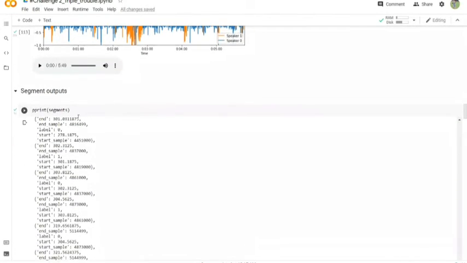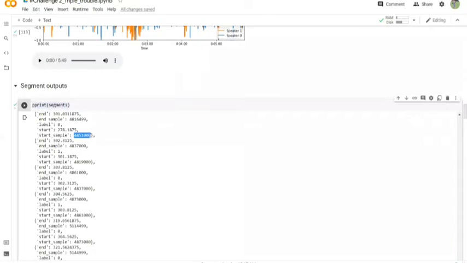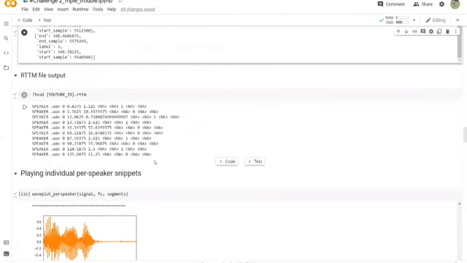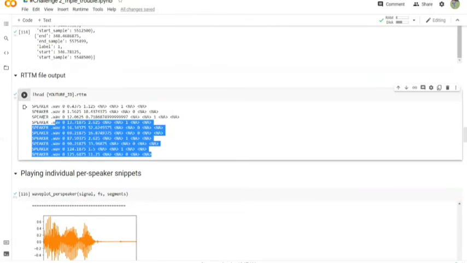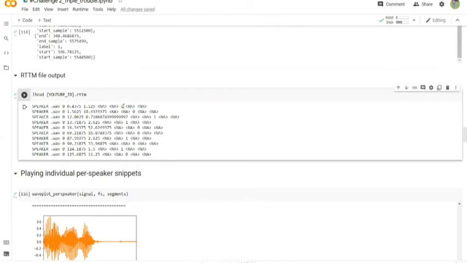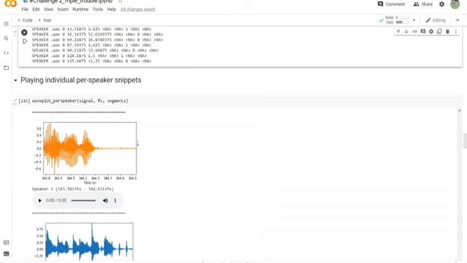Moving further, we are printing the segments, this is the start time and this is the end time. Here we can see the frame rate, the rate of the audio or the sample rate. Moving on, we are printing all the chunks of video which have been separated here using RTTM. We are reading out whatever is there in the RTTM file. Here we can see speaker 1 and speaker 2. A few of them have been listed here.